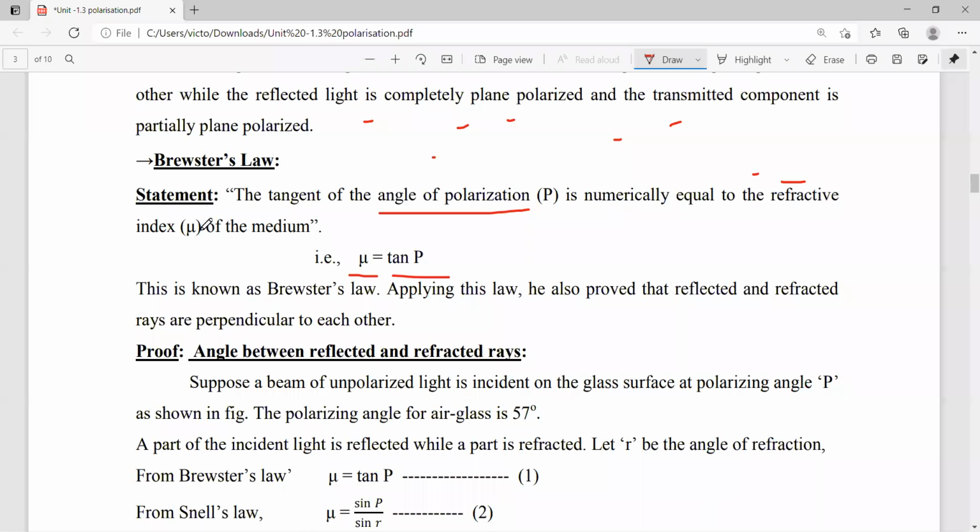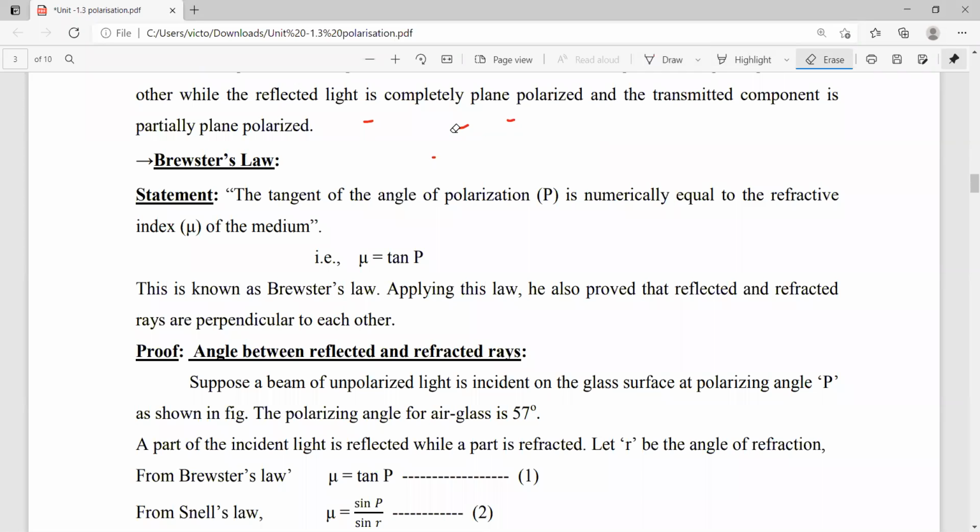So simply, what is the statement of Brewster's law? The tangent of the angle of polarization is equal to the refractive index of the medium. That is, mu is equal to tan P. The next concept is how we prove mu is equal to tan P. Actually, it is not in our syllabus.